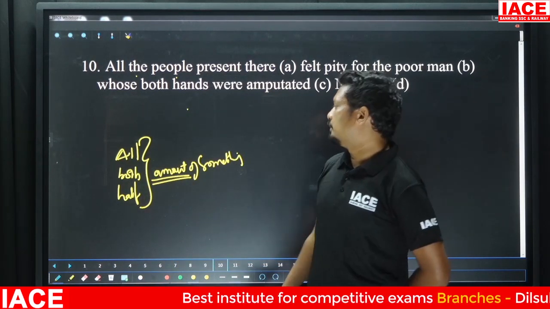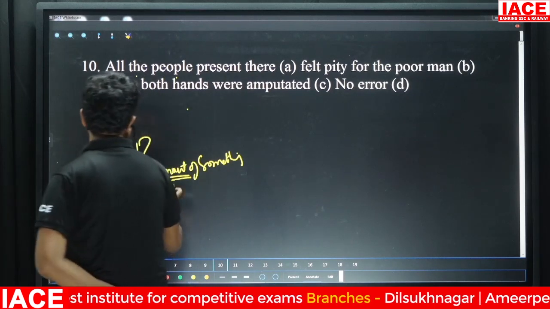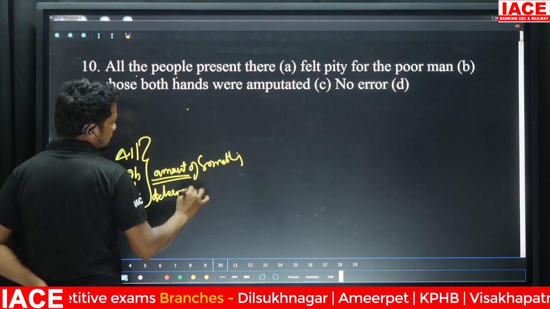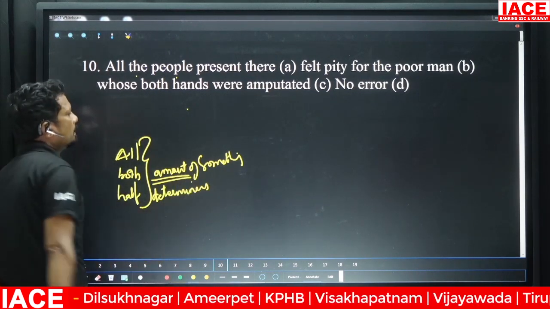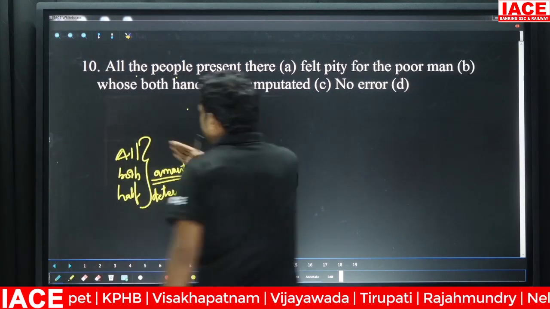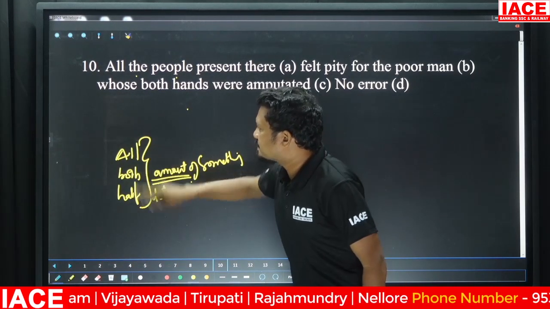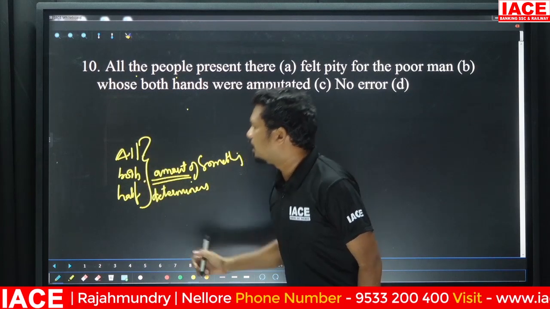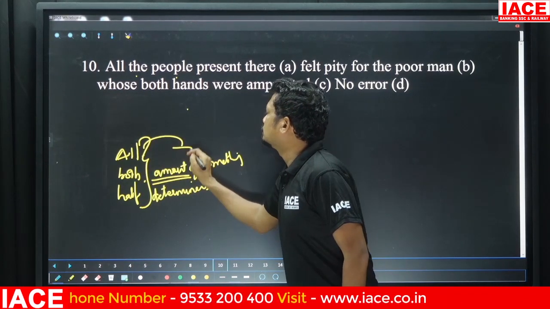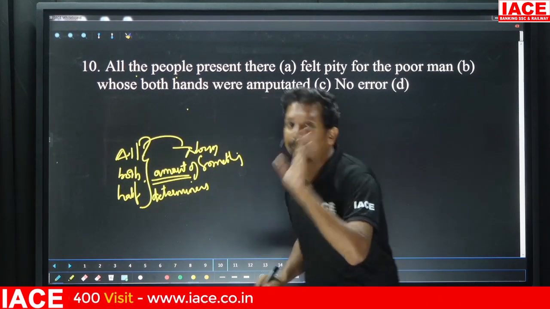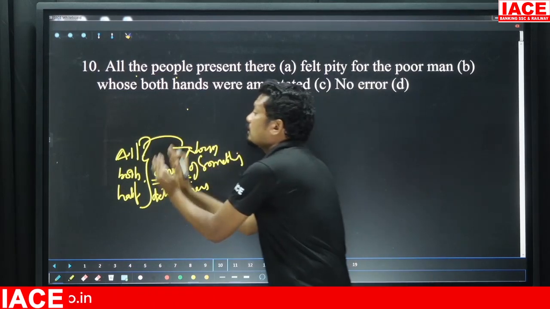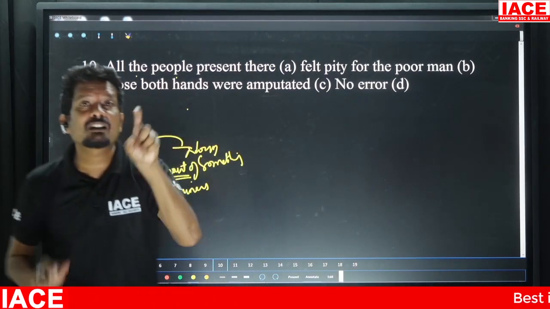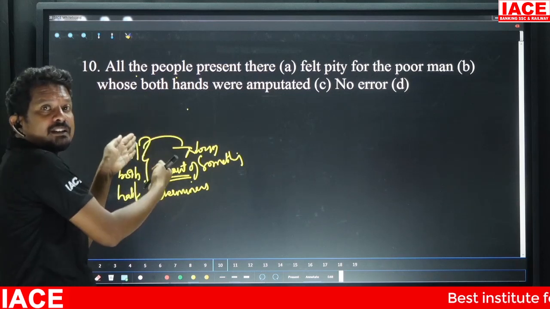If you use these determiners all, both, half before a noun, make sure that they are written at the first place.